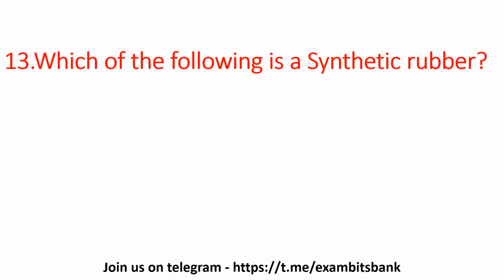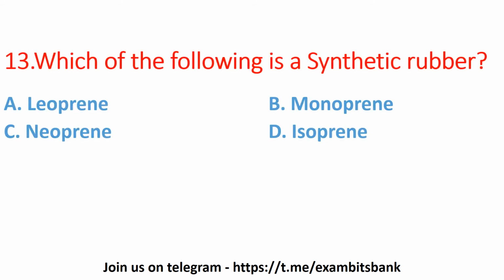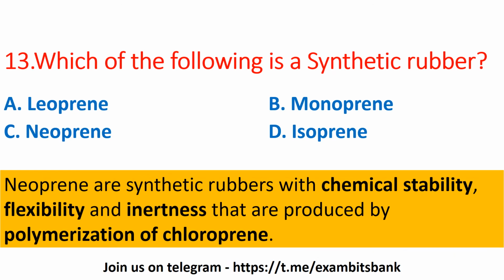Which of the following is a synthetic rubber? Options are neoprene, monoprene, neoprene, or isoprene. Here the option is neoprene, option C. So the neoprene are synthetic rubbers with chemical stability, flexibility, and inertness that are produced by polymerization of chloroprene. Moving on to next question.